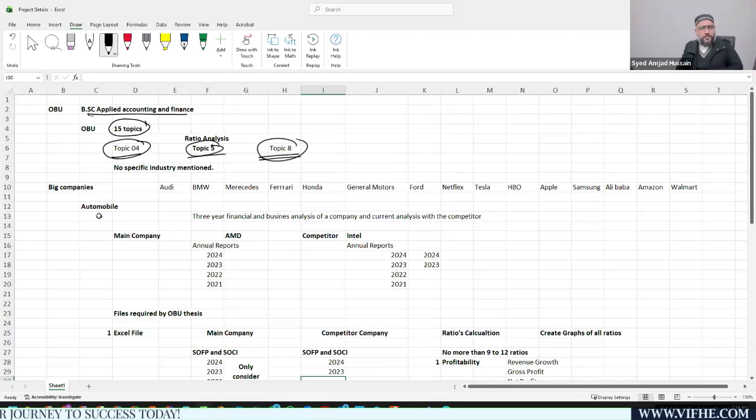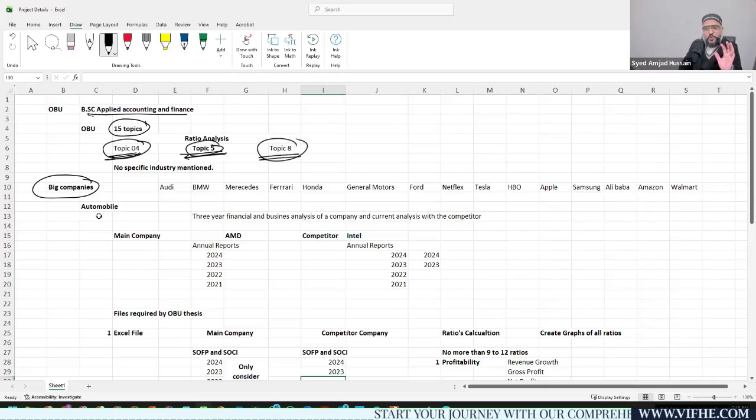Whichever topic you select, if you are selecting topic 4 or topic 5, first you need to find out what companies were involved. Make sure you select big companies. Don't choose local companies within your specific countries. The reason is you might not be able to find data about the performance of a company online, so it will limit your own analysis.